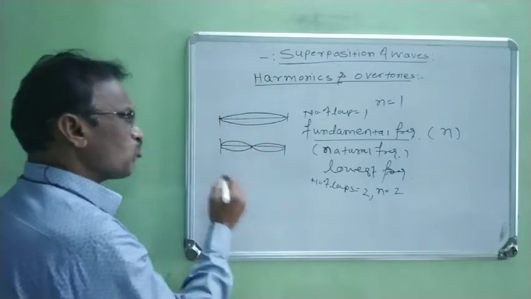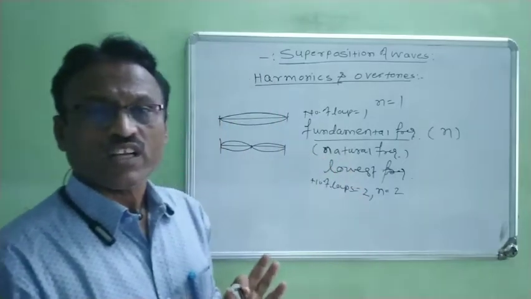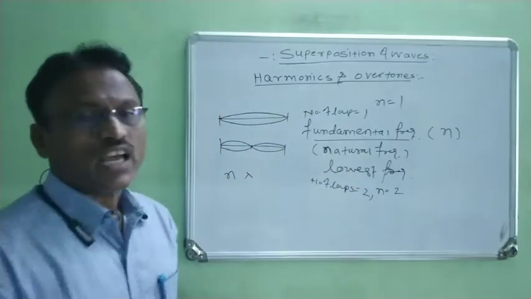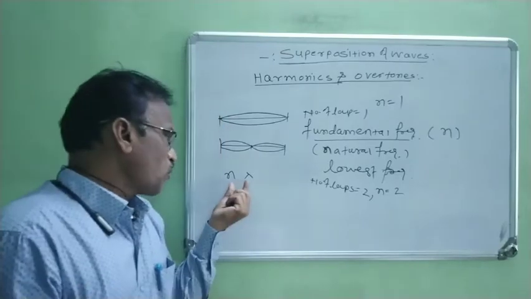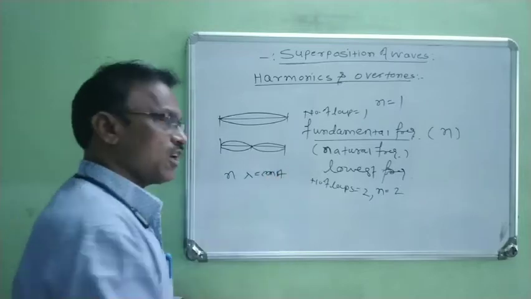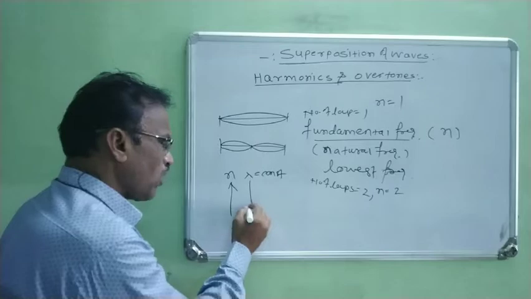Now when the number of loops goes on increasing, the frequency goes on increasing, right? We know that there is one relation between n and lambda. What is the relation? The product n lambda is always constant. This means when frequency increases, wavelength decreases.